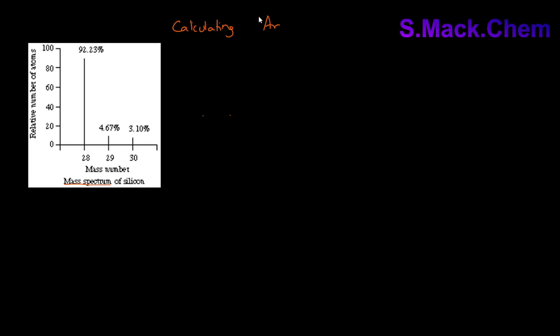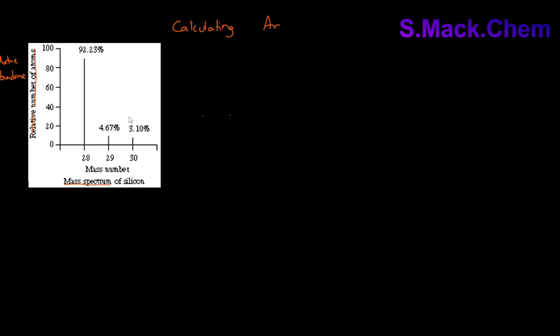On the y-axis, we are supposed to see what is called the relative abundance. Now, the relative abundance gives us the percentage of occurrence for each isotope of that particular element. Relative abundance is supposed to add up to 100%. You can pause the video and check to make sure that the relative abundance of each isotope when added